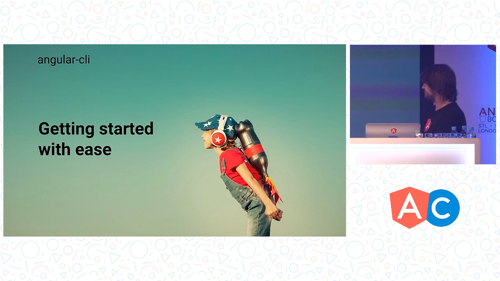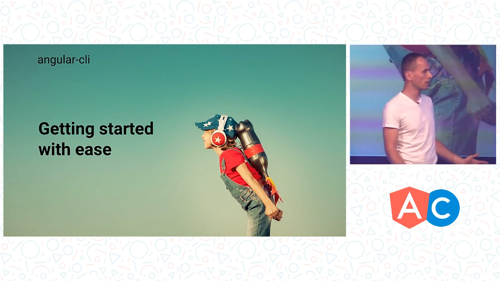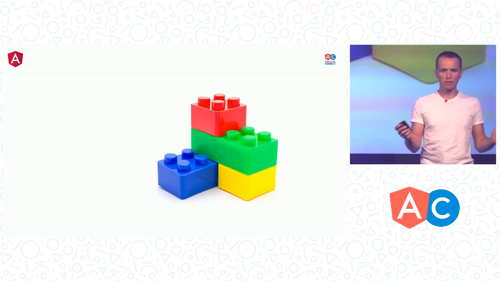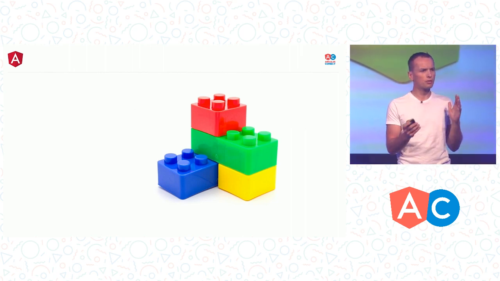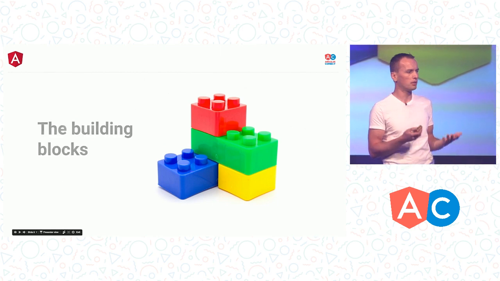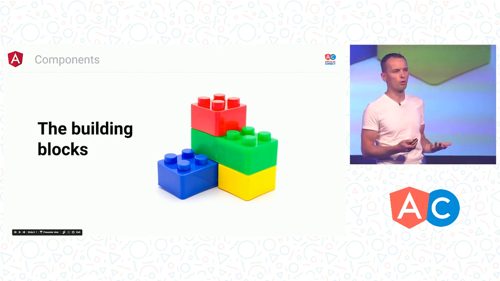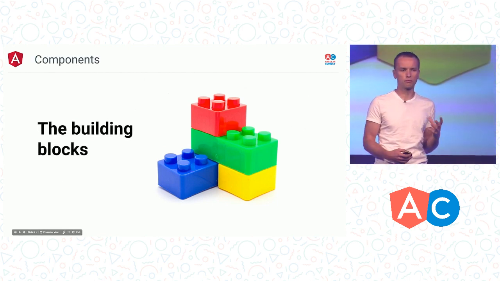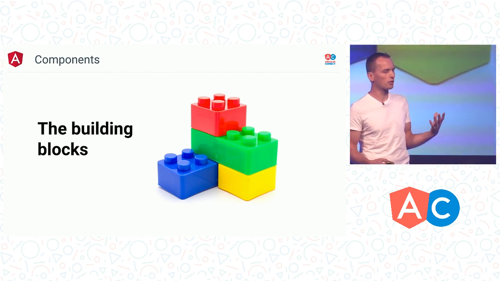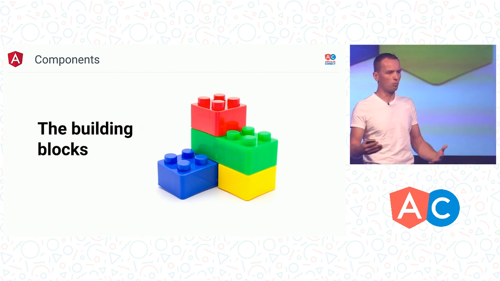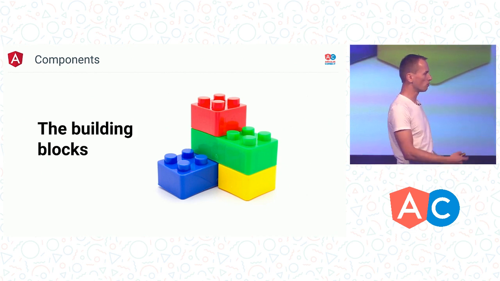OK, awesome. So now that we have our development tools all set up, we can get started. When we are starting with building our application, we should agree what the basic building block is. In Angular applications, this basic building block is a component. A component is the basic unit of composition. It has encapsulation guarantees, and it allows us to build more and more UIs using components.